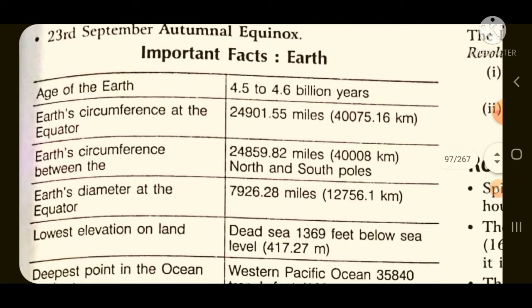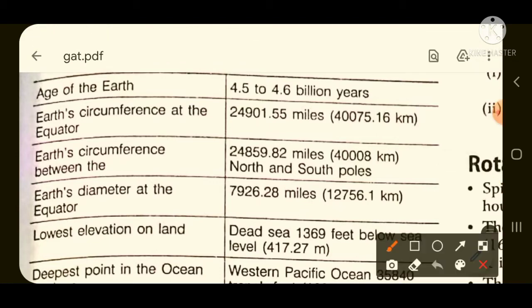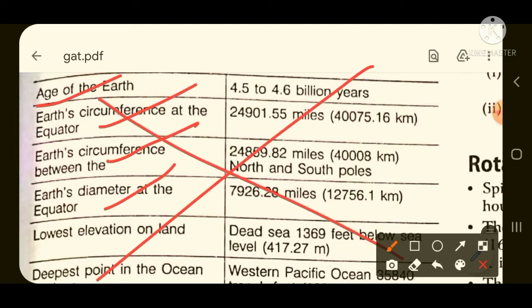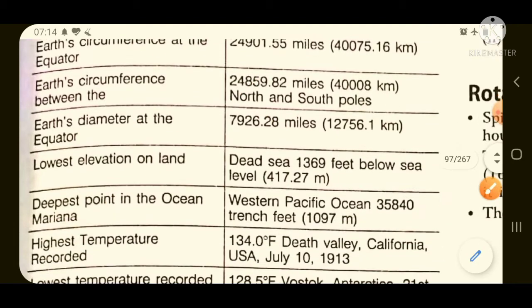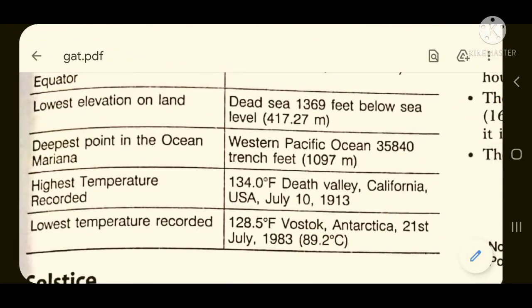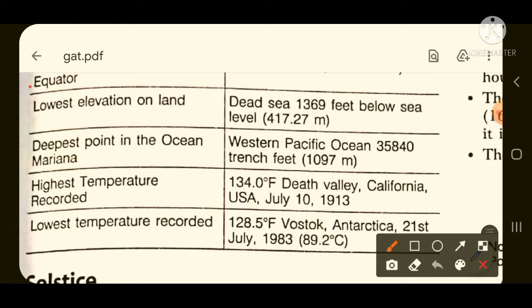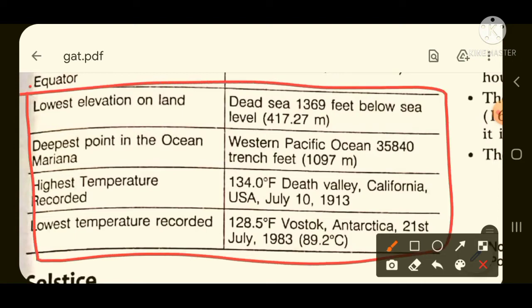See here lot of data are given about this earth. It is given about age of the earth, it is given about the circumference. This is not important, so you don't remember about these things. See now you need to remember about these points. The last 4 points which are given, I have put in a rectangular box.